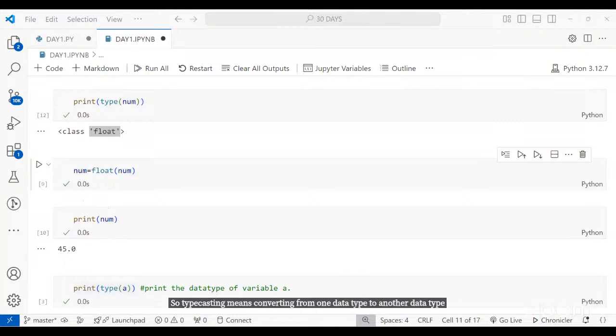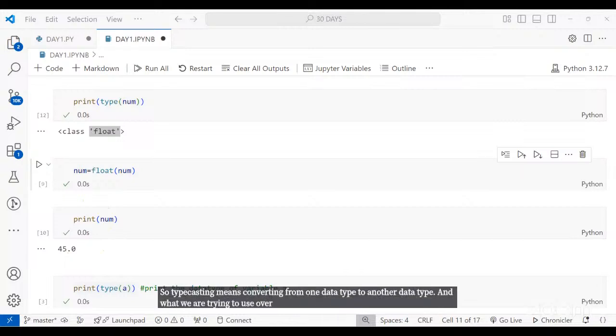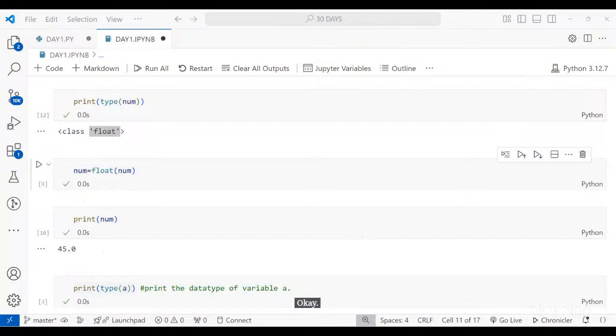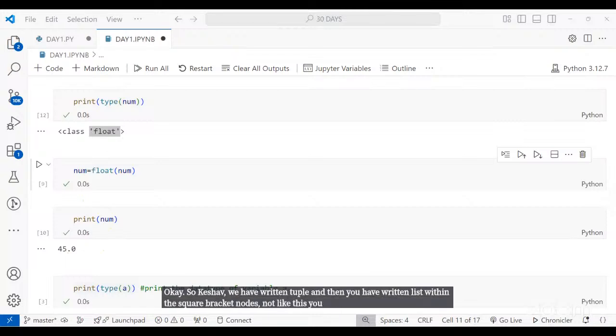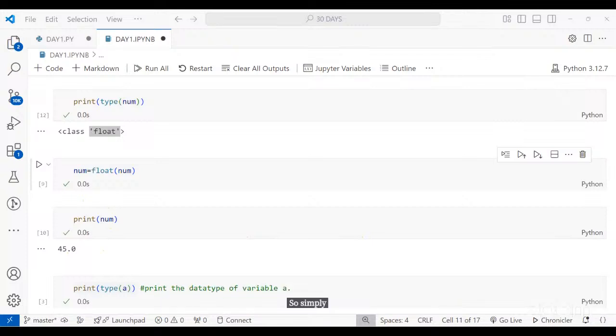And what we are trying to use over here is a constructor. Okay. We are constructing from one form to another form. Okay. So Keshav, you have written tuple and then you have written list within the square brackets. Not like this you are going to do it. So simply when you are trying to convert list to tuple or tuple to list, you have to use round brackets only.